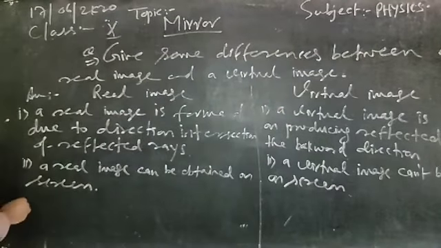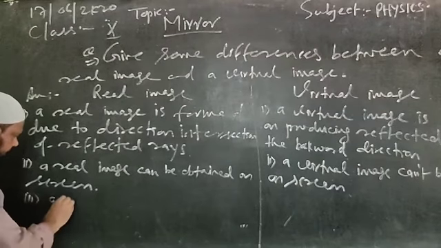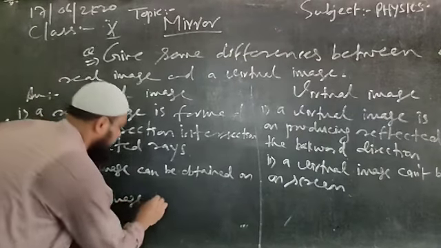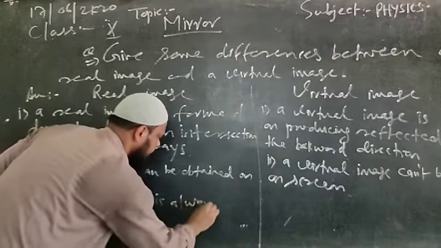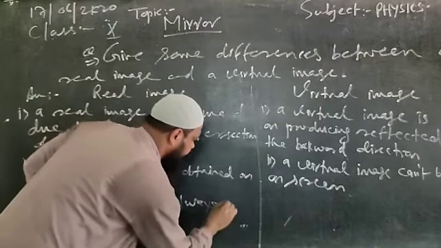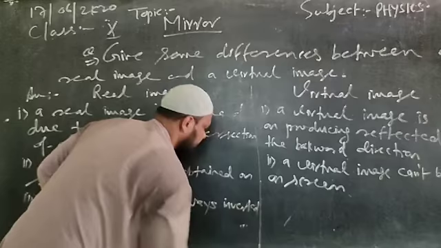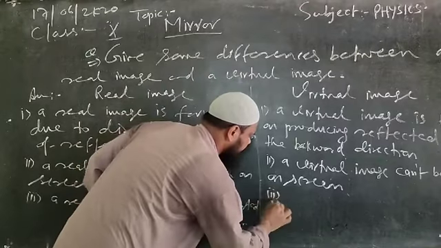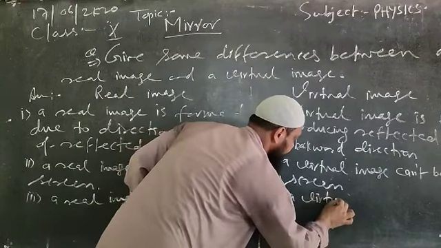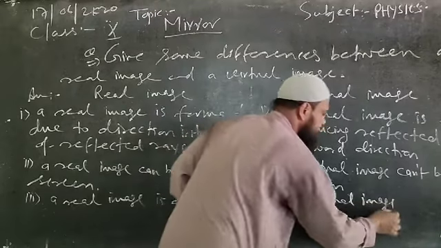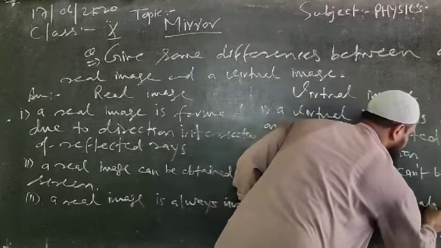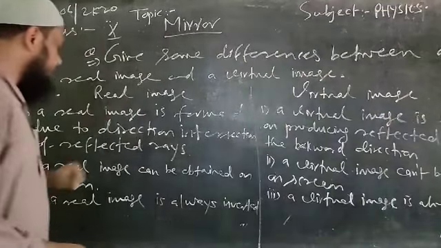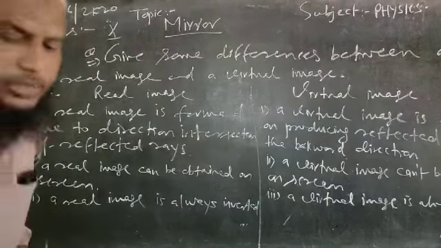Similarly, third one you can write a real image is always inverted. Whereas in case of virtual image, we can find a virtual image is always erect. And one more point we can write in continuation.